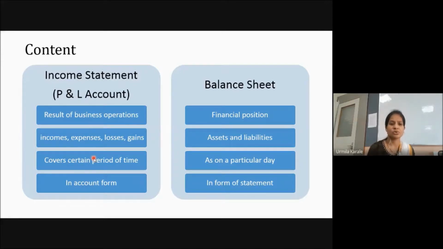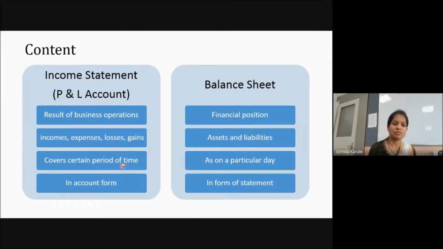Okay, so you can see this is in account form. Now if you compare profit and loss account with the balance sheet, this will show the business operations, or financial performance of a company. This shows income, expenses and other things. The balance sheet shows financial condition by showing how much property the company has, that is the assets, and all the different liabilities that the company has.